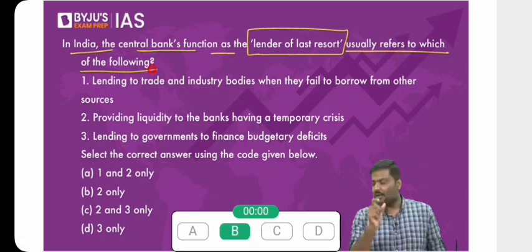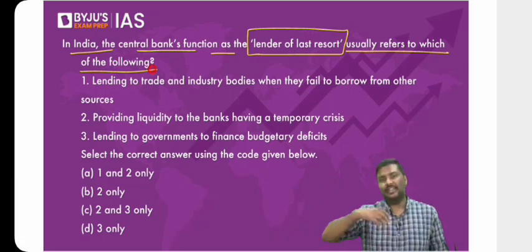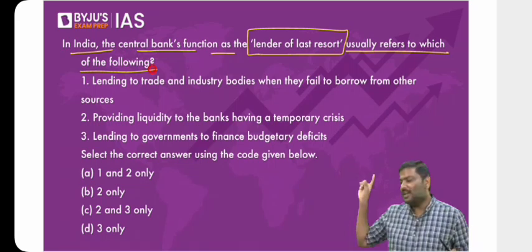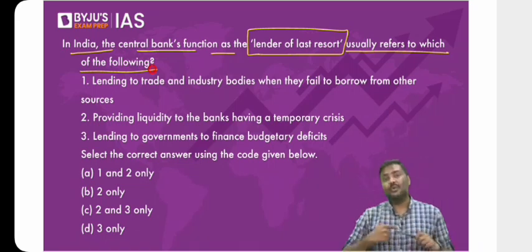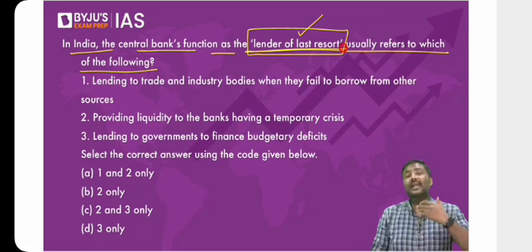But in addition to this, RBI is also referred to as a bank of last resort because any bank which is facing an emergency, which requires money, there is a crisis, it requires money, they can always approach RBI and borrow from RBI. And because the banks are allowed to borrow from RBI in any emergency situation, RBI is referred to as a bank of last resort, lender of last resort.